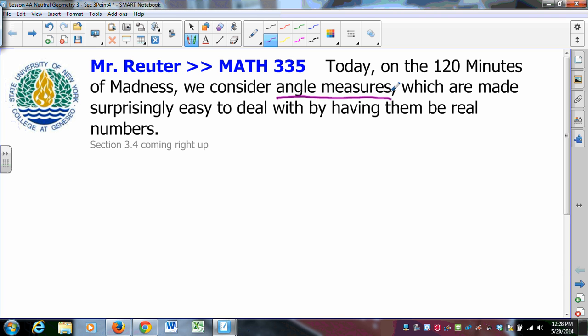And angle measures are made astonishingly easy to deal with just by having them be real numbers, because we get all of the properties of the reals, all of the algebra that goes with the reals. And so angle measure does for angles what distances did for segments in a previous lesson. This brings us to the fifth axiom, the fifth of the 6 axioms that we will look at, and the last one that we bring up in chapter 3.